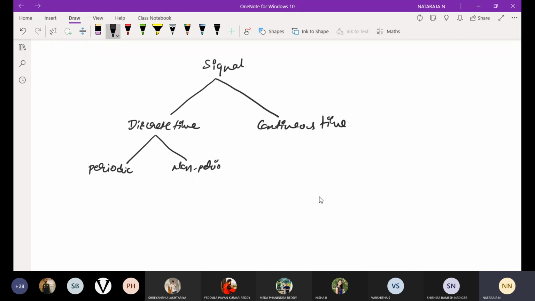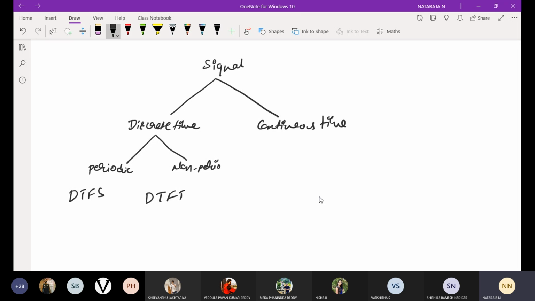We'll get to know the difference between discrete and continuous. In discrete, there are different types, periodic or non-periodic. If it is a periodic discrete time signal, we call it DTFS, discrete time Fourier series. If it is non-periodic, we call it DTFT, discrete time Fourier transform.